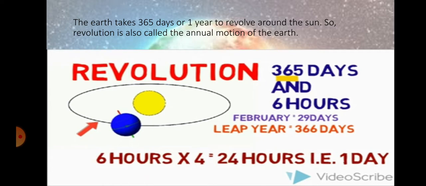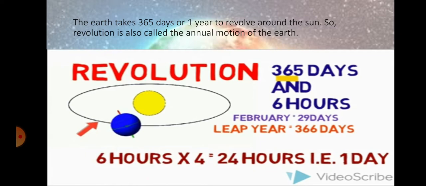So revolution is also called the annual motion of the Earth. We have 365 days or 1 year because the Earth takes 365 days to complete one round around the Sun, to complete one revolution around the Sun.